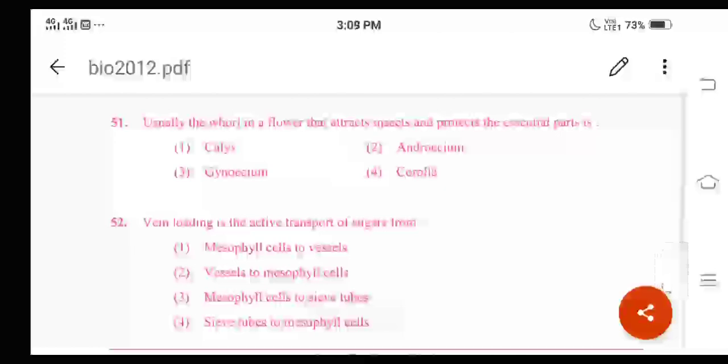Usually the whorl in a flower that attracts insects and protects the essential parts. Essential parts means what here? Androecium and gynoecium are the essential parts or whorls of the flower. Here corolla can attract the insects for pollination, as well as protect the innermost whorls or the essential whorls like androecium as well as the gynoecium. So for question number 51, option 4 is the correct answer.